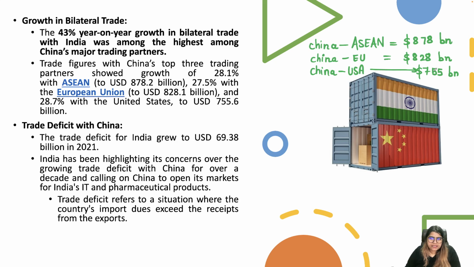So what we see is that China's trade with ASEAN, EU and US is far above what it is having with India. Which means there is a lot of potential between India and China. They can grow their trade further.